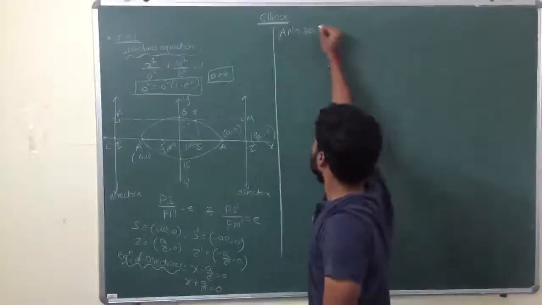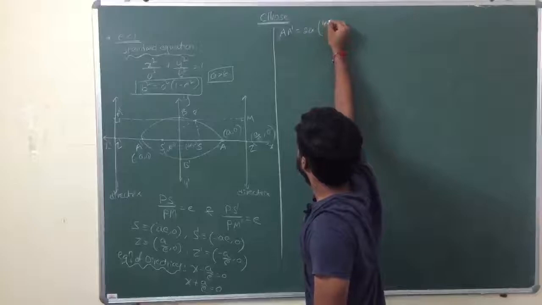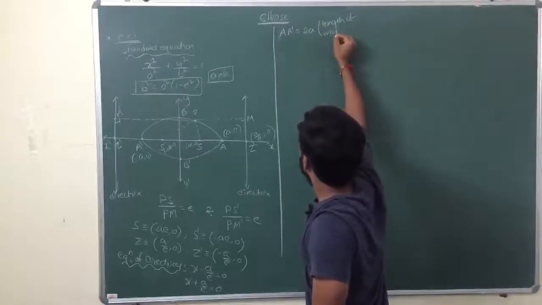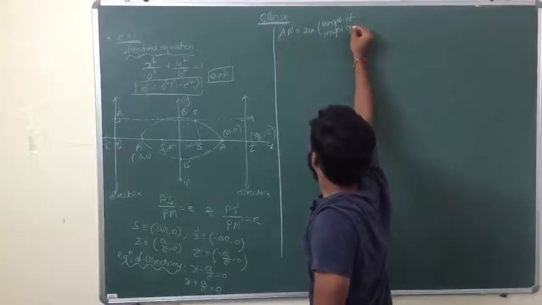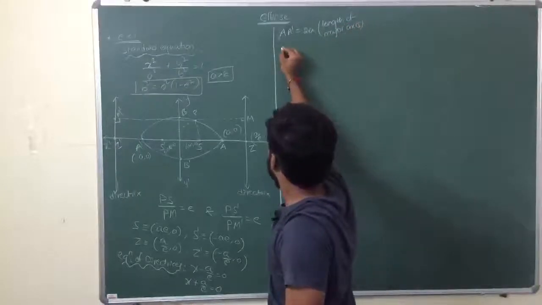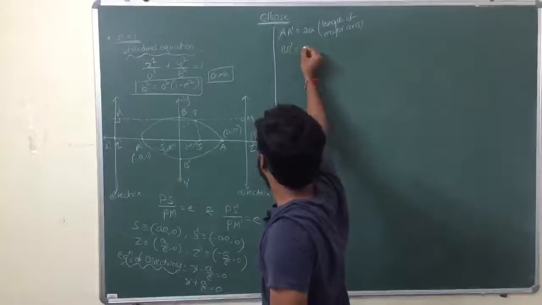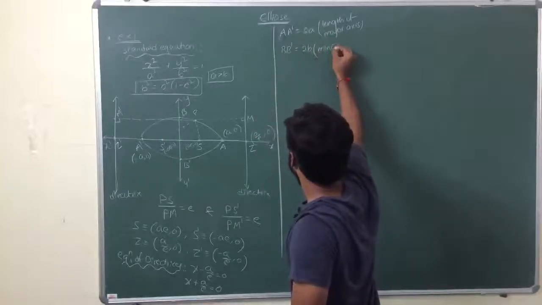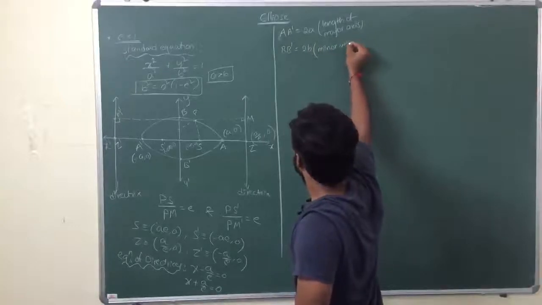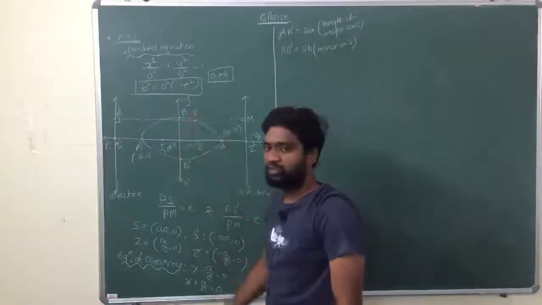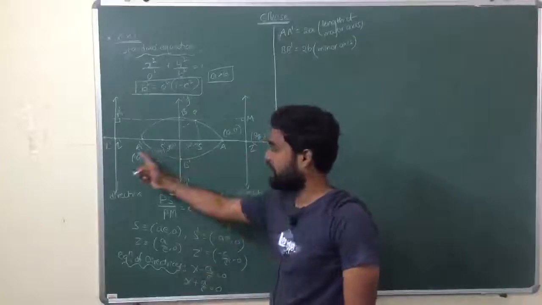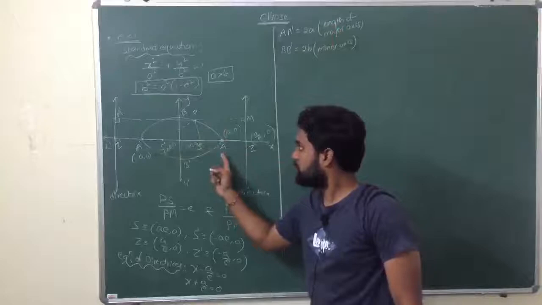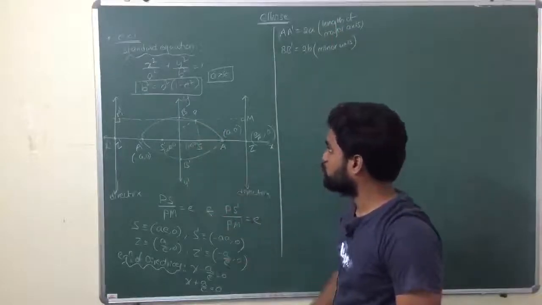This we call the length of the major axis. B dash is equal to 2b. This is the minor axis. B dash is known as the minor axis, and A dash the major axis. So the length of the major axis is 2a, and the length of the minor axis is 2b.